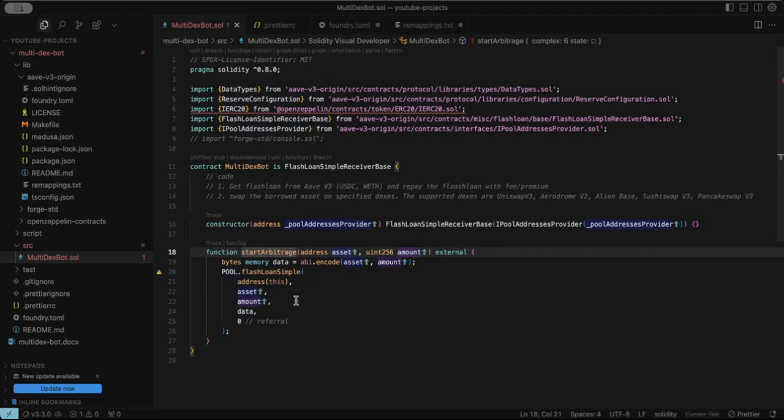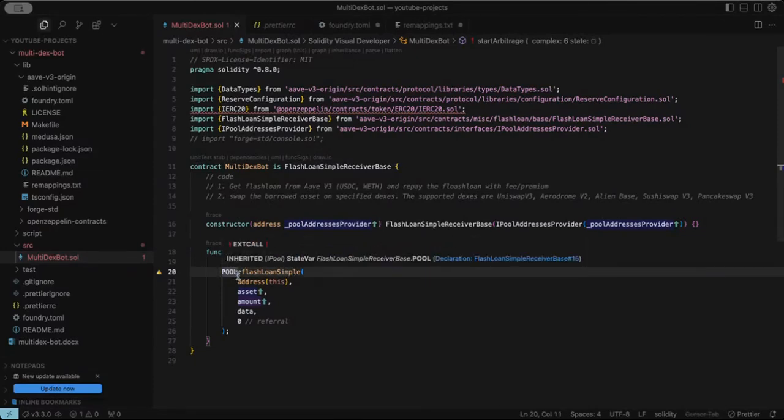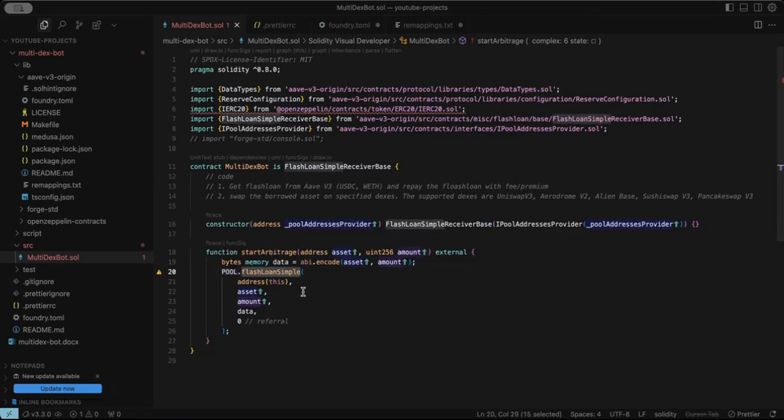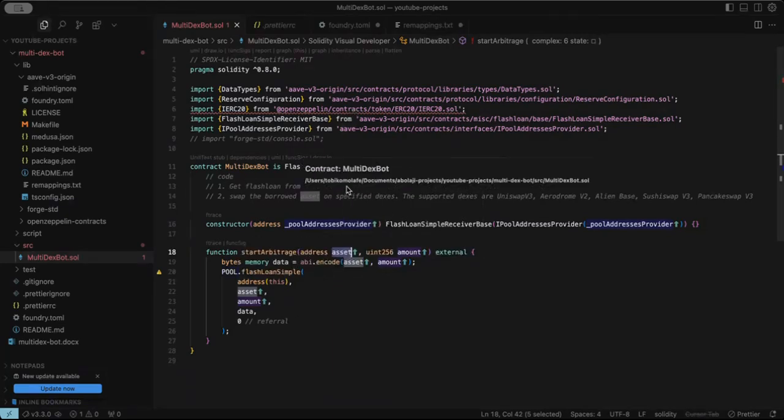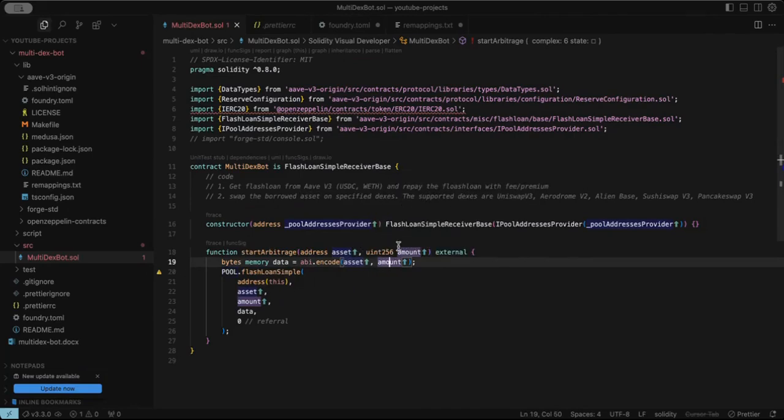This is the function we are going to be calling to start the arbitrage, and our contract is going to call this pool contract on Aave, call the flash loan, and get the specified assets. The specified assets, as we said, would be either USDC or WETH. Then we state the amount we want. Then it gets the flash loan this way.